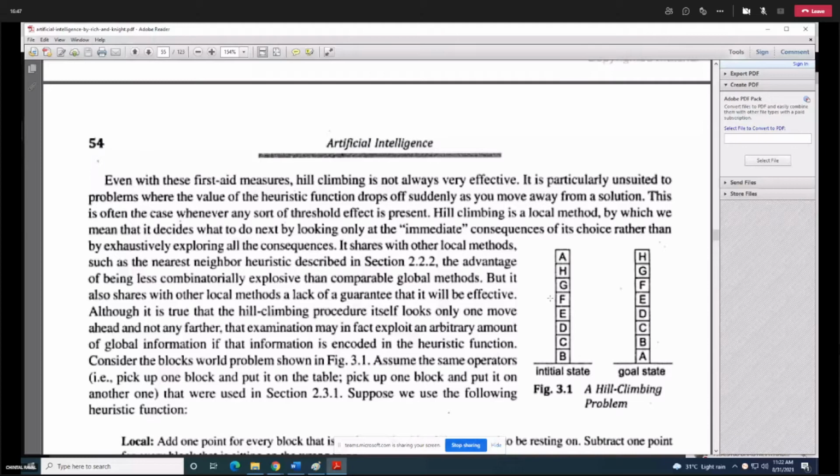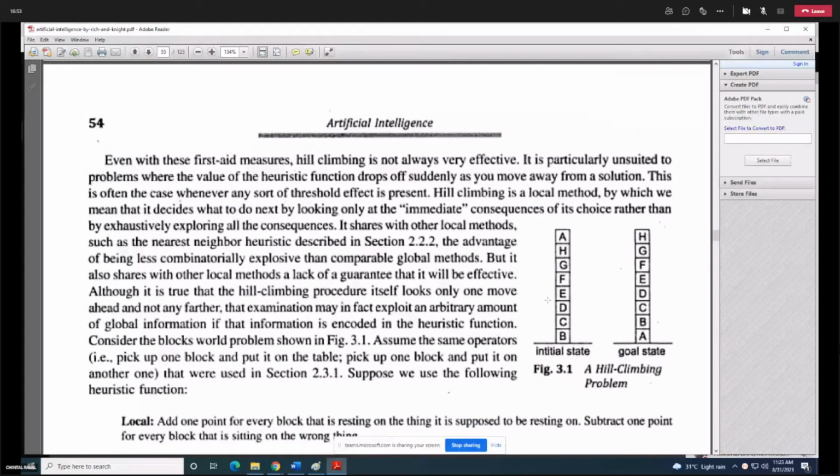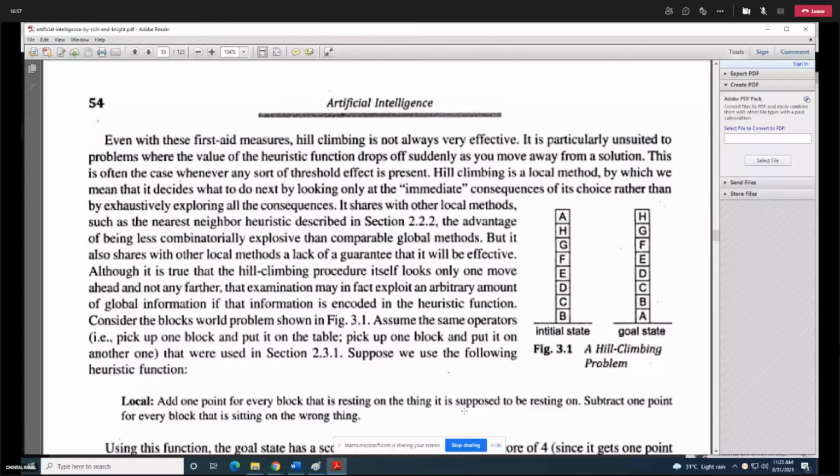A hill climbing procedure is used to solve this problem. So what is the definition of heuristic function? The definition of heuristic function is that we need to add 1 point for every block that is resting on the thing it's supposed to be resting on, and subtract 1 point for every block that is sitting on the wrong thing.